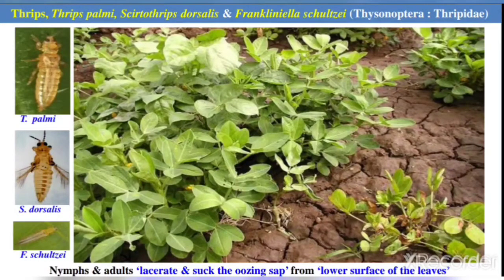Basically, here 3 species of thrips are infesting the groundnut crop. One is Thrips palmi, the second is Scirtothrips dorsalis, and the third is Frankliniella. Pronunciation may be slightly different, so you should keep the spelling in mind. All 3 species belong to the family Thripidae of the order Thysanoptera. They occur in the early stage of the crop.